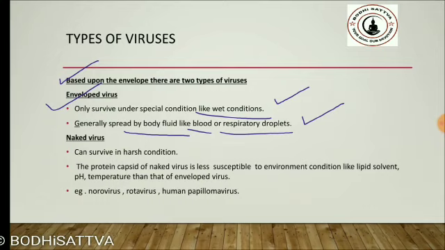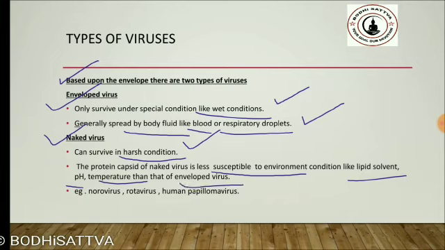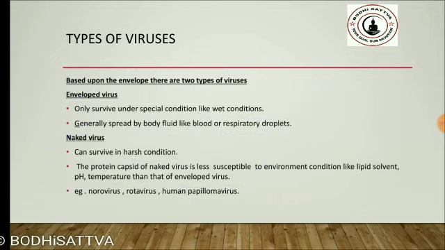And the second type of viruses are the naked viruses, the viruses that do not have the lipid coating outside their protein coat or capsid. And what is the characteristic of these kinds of viruses? They can survive in harsh conditions and they are less susceptible to environmental conditions like lipid solvents, pH and temperature than enveloped viruses. Examples of these viruses are norovirus, rotavirus and human papillomaviruses.